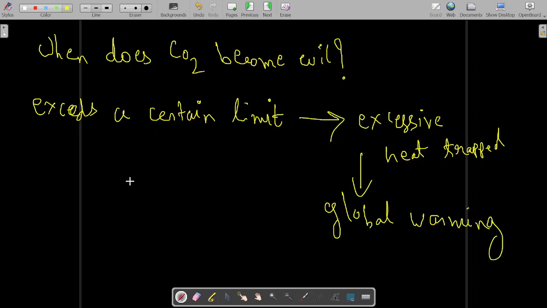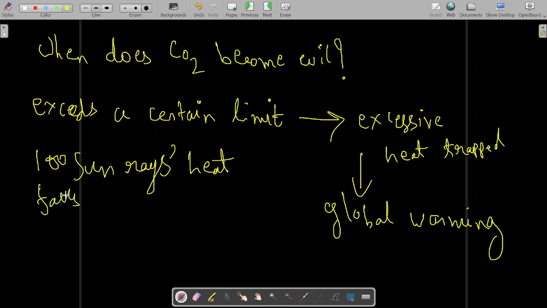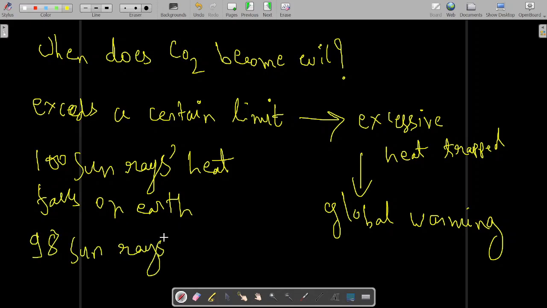Now I have already told you, suppose 100 sun rays worth of heat falls on earth, and 98 sun rays worth of heat escapes the earth's surface into space.